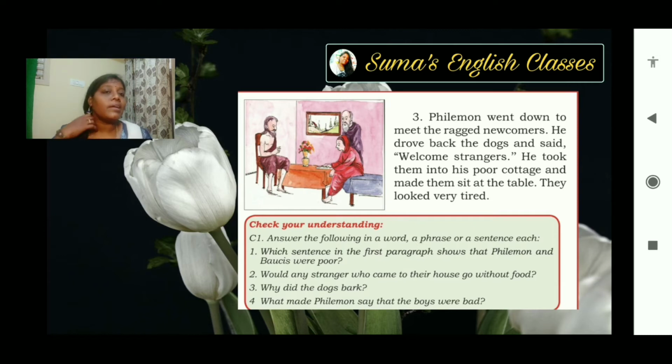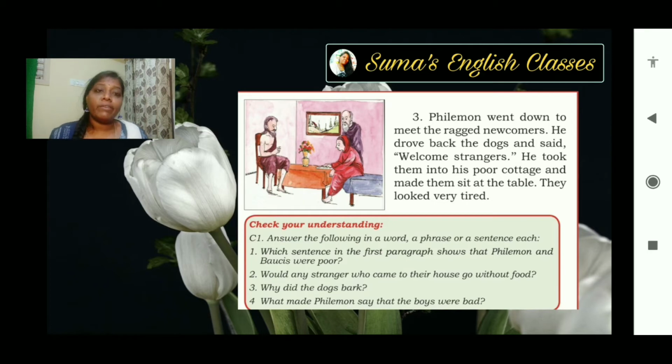So what happened? Philemon went and welcomed the guests to his hut, and he drove back the dogs and spoke to the newcomers or strangers who were in ragged clothes. He took them to his cottage and made them sit at the table in their house. They were looking so tired, both of them.